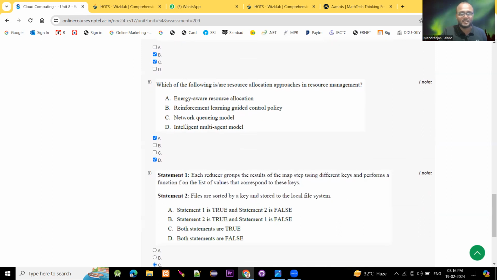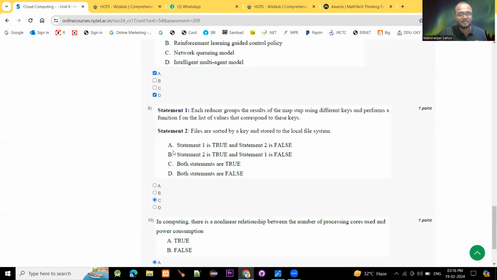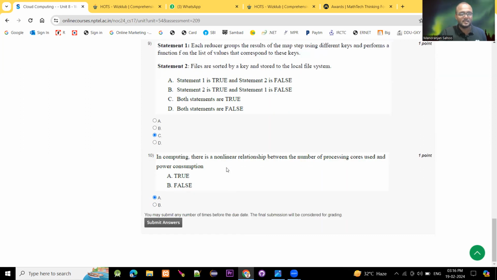Moving to question number 8, the answer will be two options: option A, energy-aware resource allocation, and the intelligent multi-agent model, that means A and D. Moving to question number 9, both statements are correct, that is option C, both statements are true. Moving to question number 10, the option is also true. Now we are going to submit this answer. Just a minute, we are going to submit.